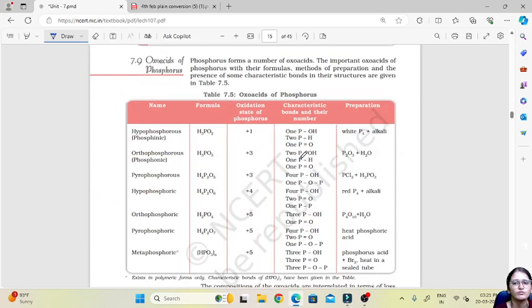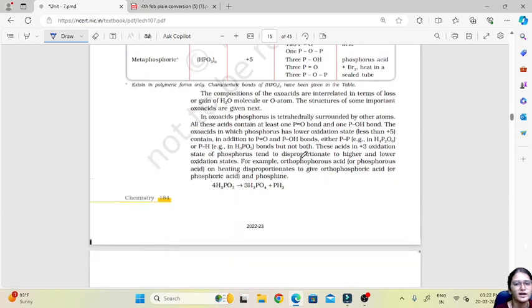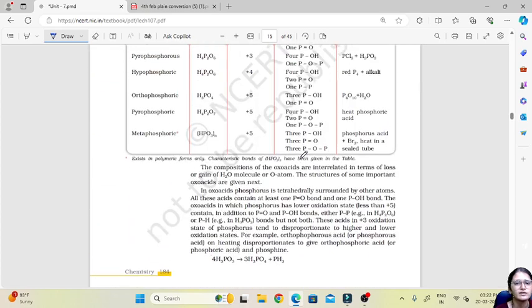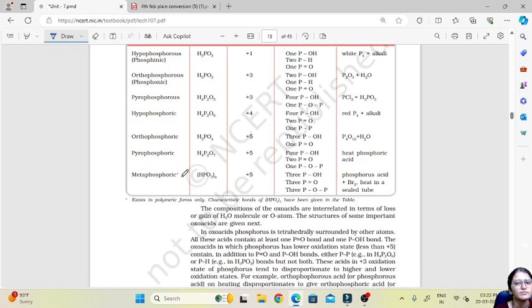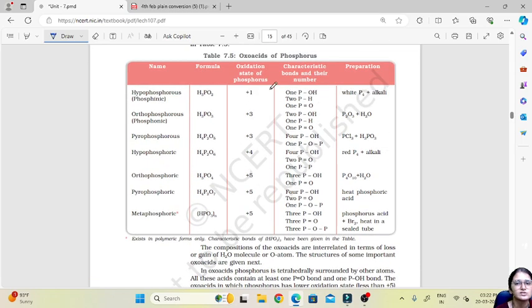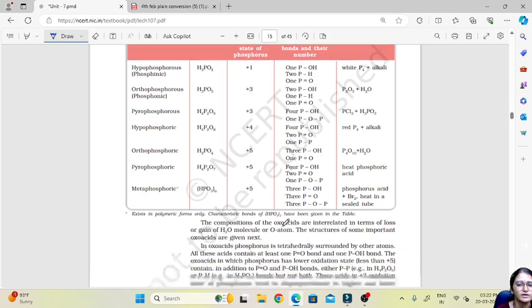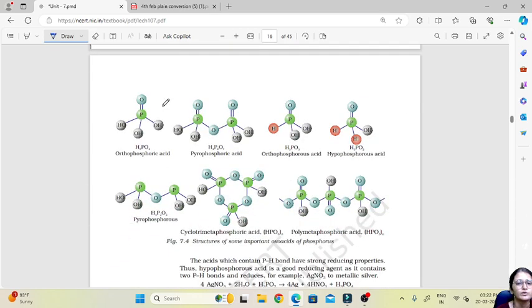Then oxoacids of phosphorus. Here their oxidation state, formula and their structures are very, very important. Oxidation state we can find by that method only, and for the characteristics, how many P-OH and P-H bonds are there, that we can detect by looking at the structure.